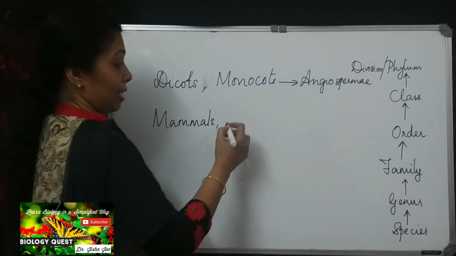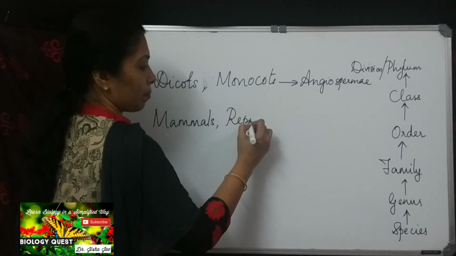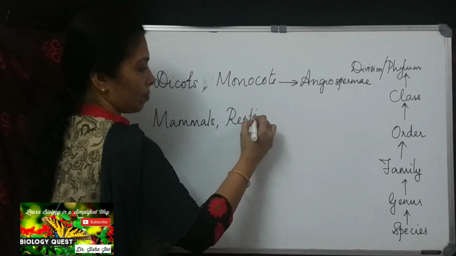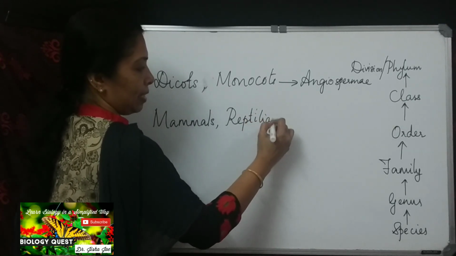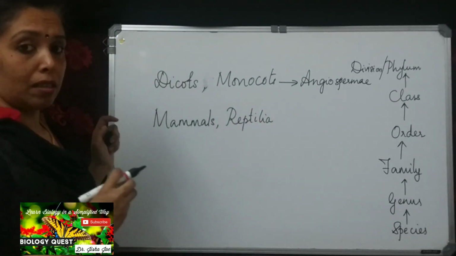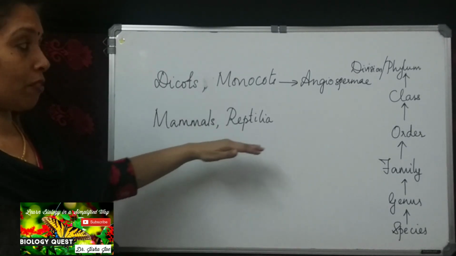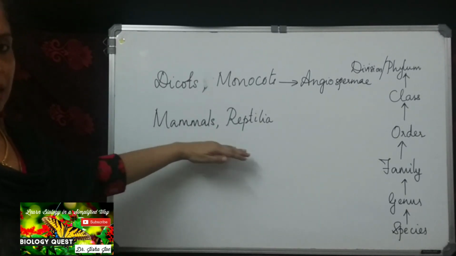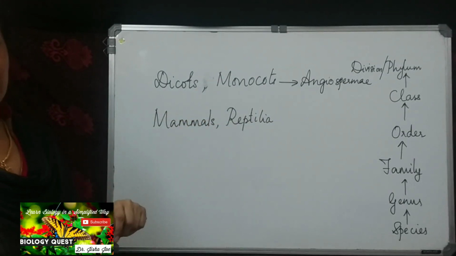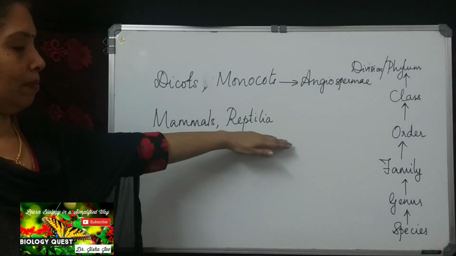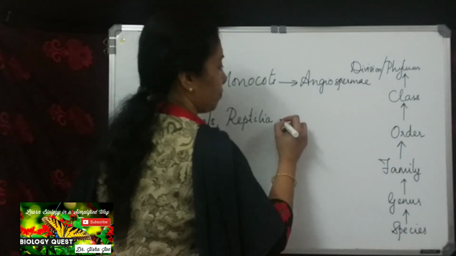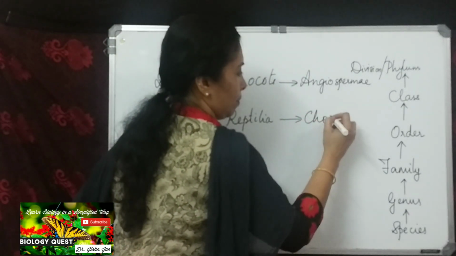If we take reptiles, Reptilia, Aves, Pisces, all these. Mammalia and Reptilia are two different classes coming under the phylum. Which is the phylum? Chordata.